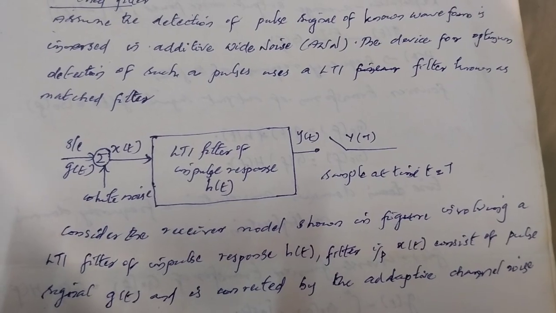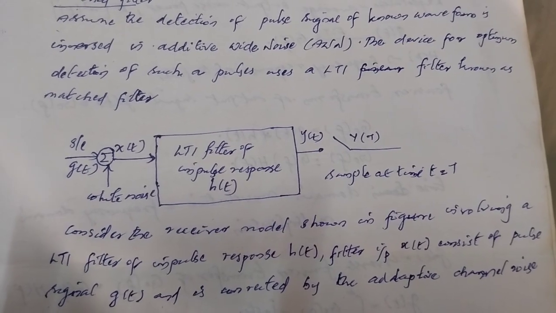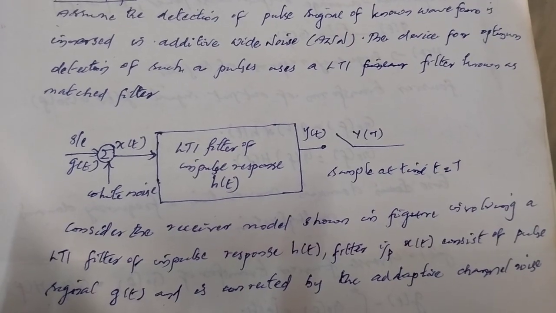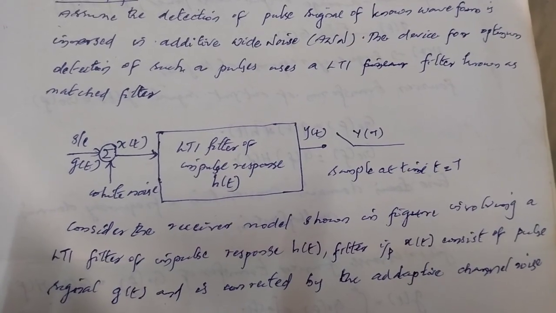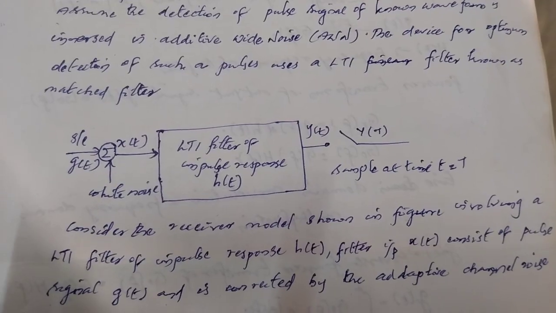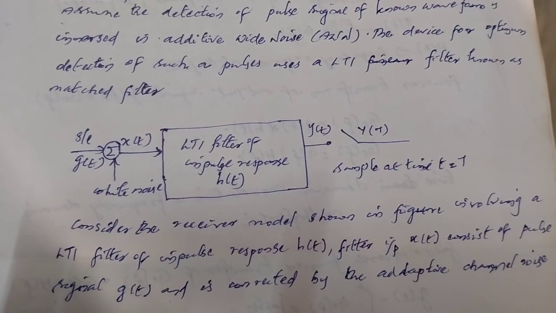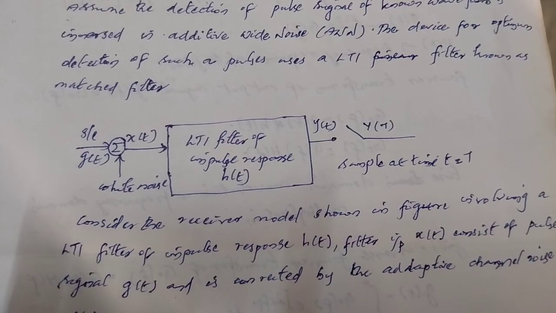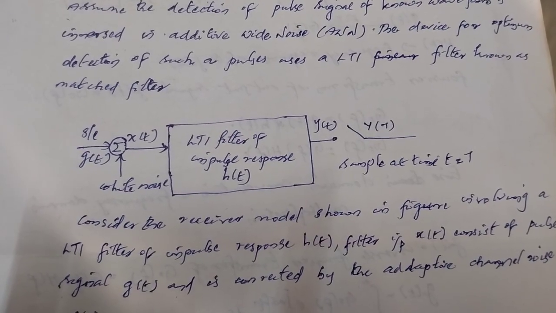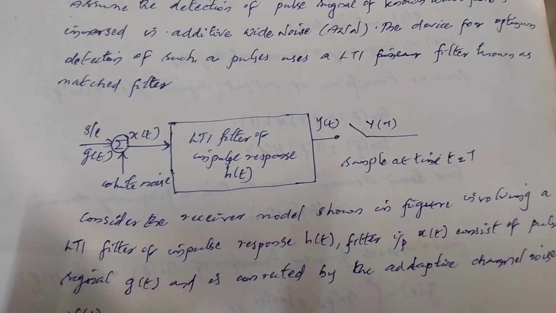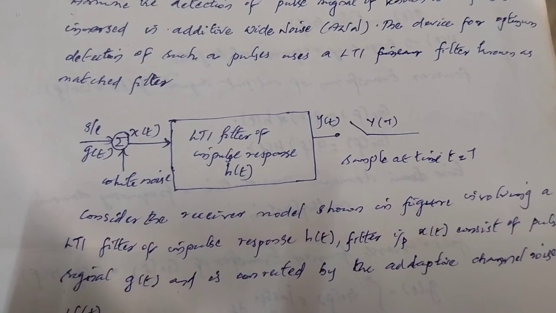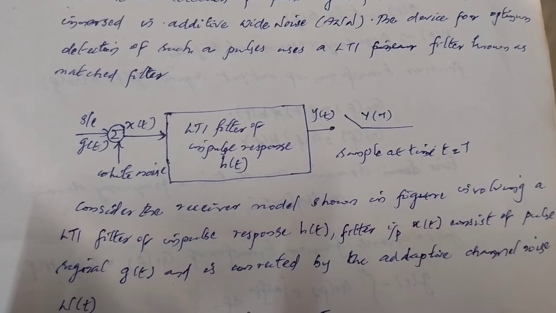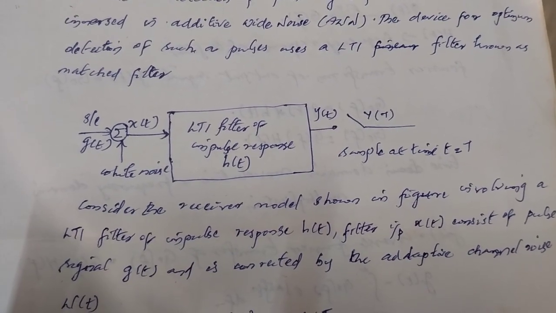Assume the detection of a pulse signal of known waveform is immersed in additive white noise (AWN). The device for optimal detection of such a pulse uses an LTI filter known as the matched filter. Signal g(t), white noise w(t), LTI filter of impulse response h(t), sample at the time t equal to T.